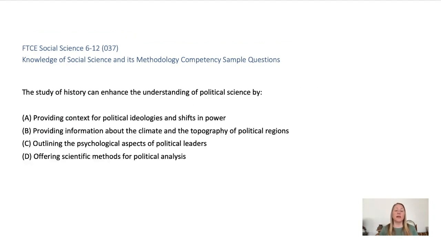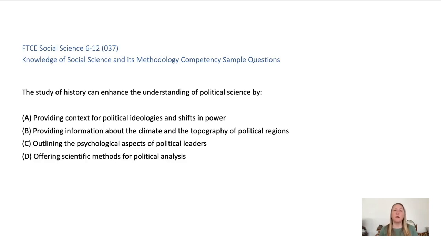The study of history can enhance the understanding of political science by A. Providing context for political ideologies and shifts in power, B. Providing information about the climate and the topography of political regions, C. Outlining the psychological aspects of political leaders, or D. Offering scientific methods for political analysis.